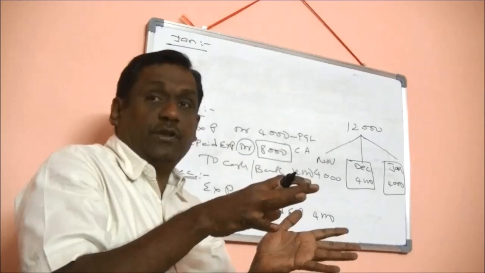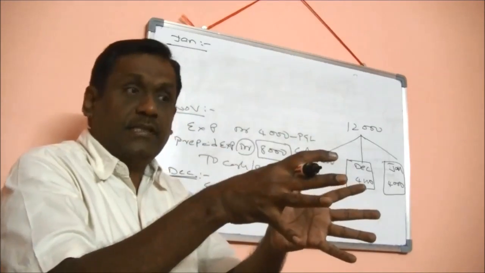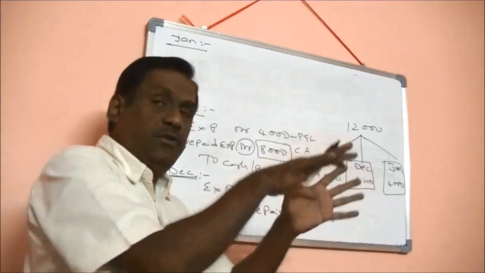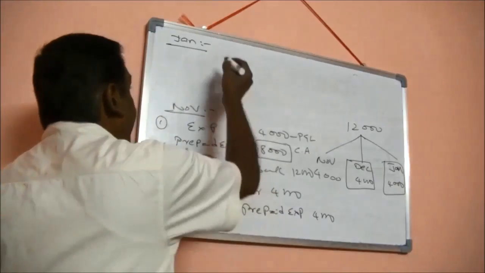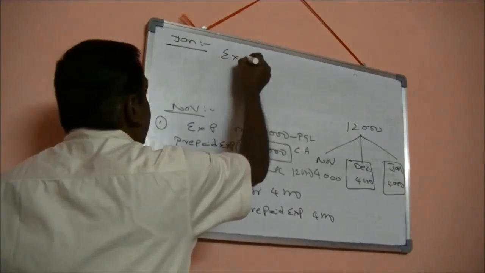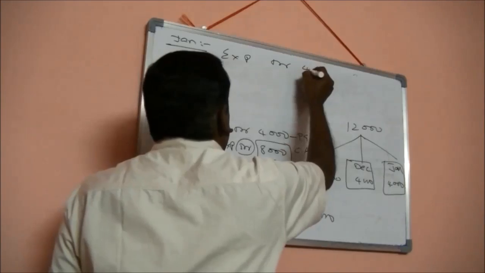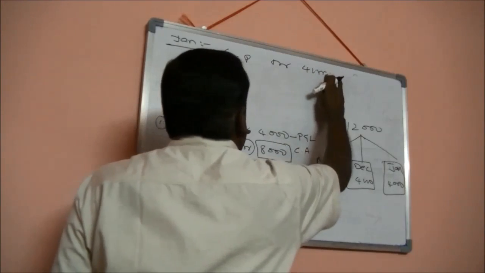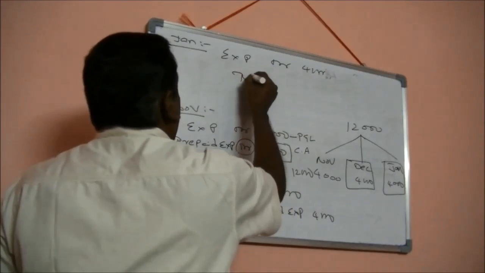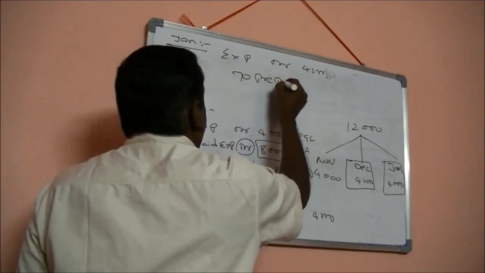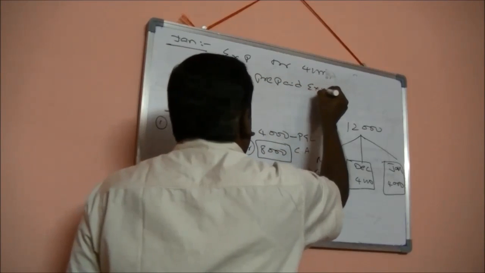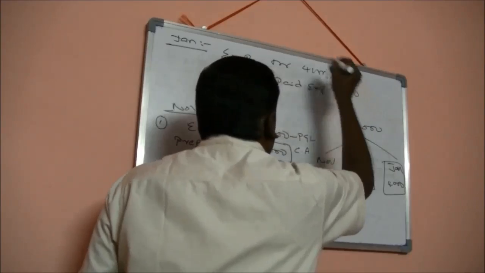I am amortizing the 4,000 prepaid expenses from current asset to P&L account. So the entry will be expense account debit 4,000, credit prepaid expenses 4,000.